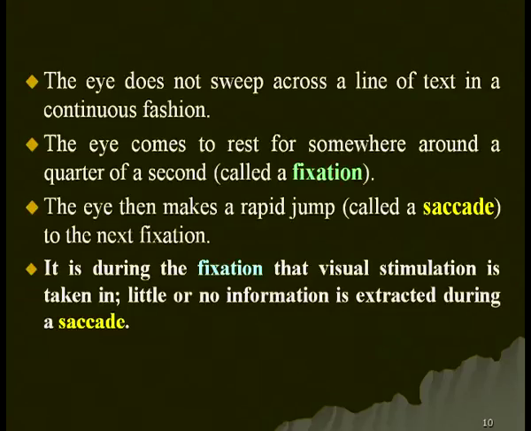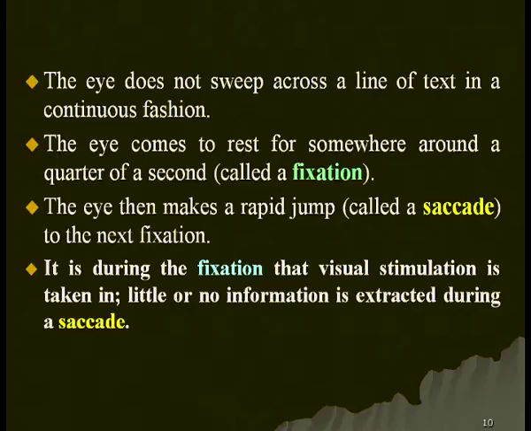As I already mentioned, some meaning is there in the mind, and meaning also comes from what experience and knowledge the reader has. So, we construct meaning. Now, let us look at the process of reading, what we do with our eyes. The eye does not sweep across a line of text in a continuous fashion. When we read, the eye does not move continuously in a sweeping manner.